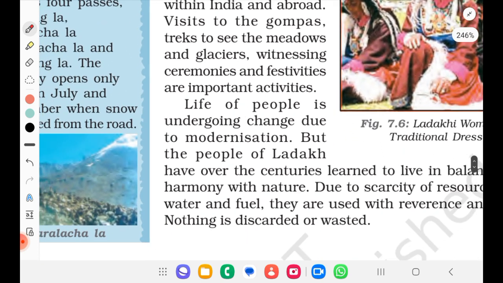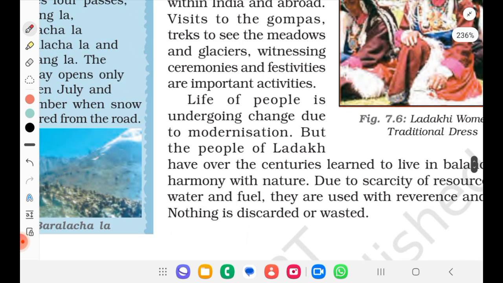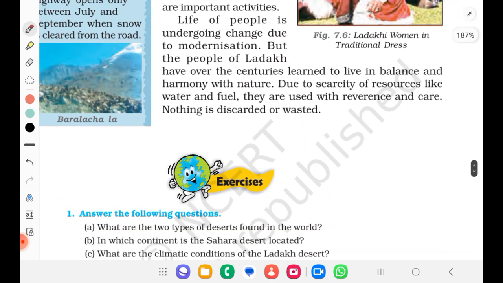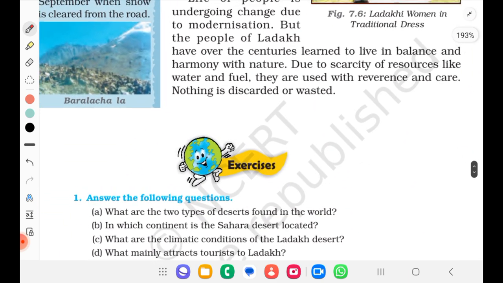Life of people is undergoing change due to modernization, but the people of Ladakh have over the centuries learned to live in balance and harmony with nature. Due to scarcity of resources like water and fuel, they are used with reverence and care. Nothing is discarded or wasted. So they are adapted to nature and living with nature. So this is all about that.